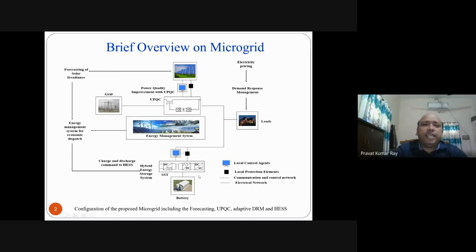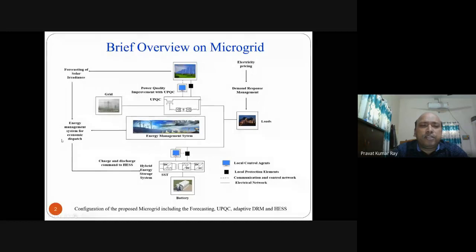This is a microgrid. Small microgrid means having only PV, no other sources taken here, only PV and battery also taken, but no wind or other renewable sources. So here PV is connected for UPQC, PV fed UPQC used, and also for forecasting of solar irradiance, PV forecasting will be done. And another is energy management system for economic dispatch. So the energy management problem is there in a microgrid.